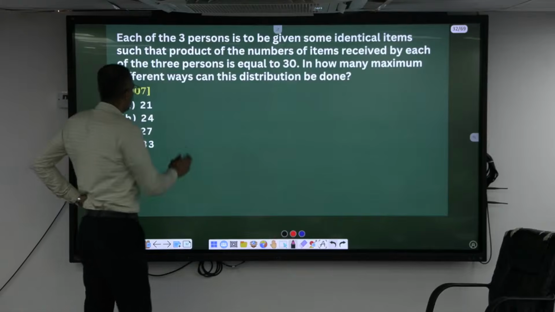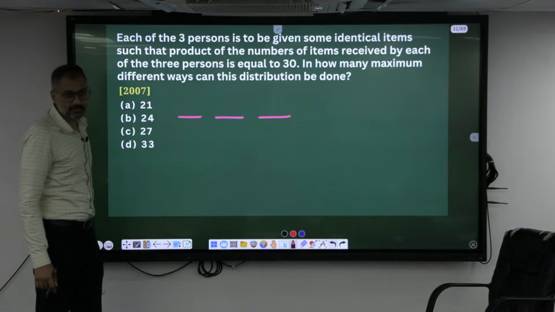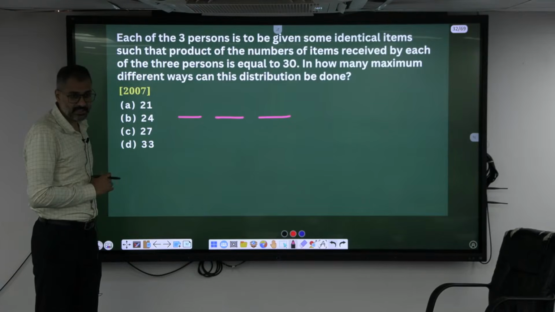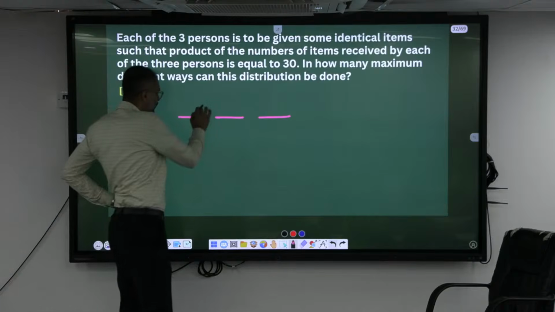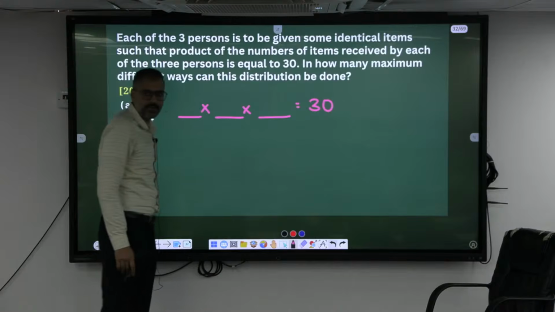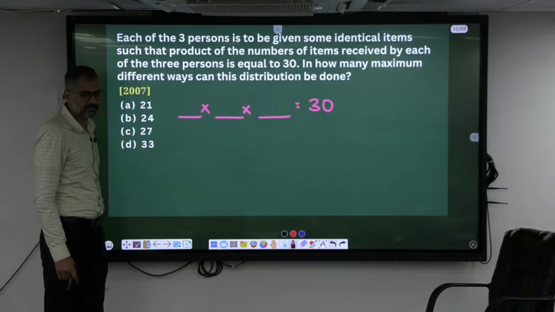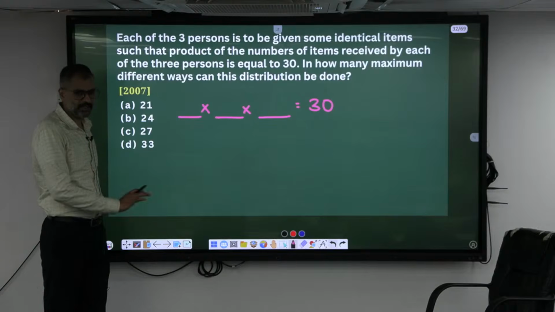How many people are there? 3 people. I am giving them identical balls, identical articles, anything. If you take the product of these 3 articles, that has to be equal to 30. How many different possibilities are there? Tell me 3 numbers whose product is 30. Give the 3 numbers any way, repetition allowed.